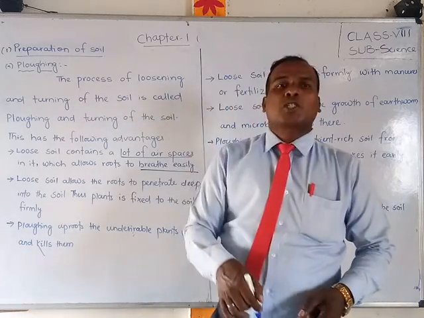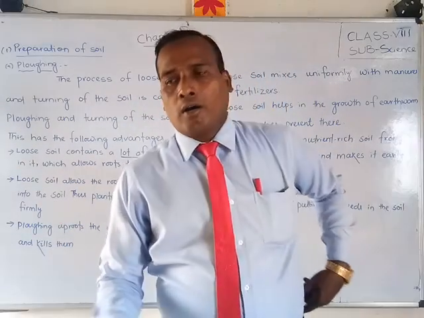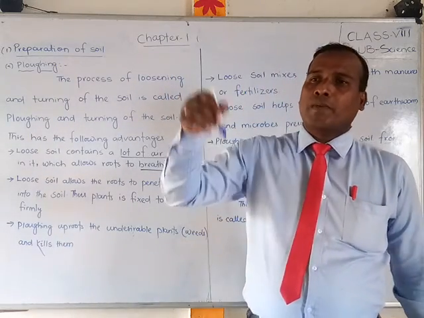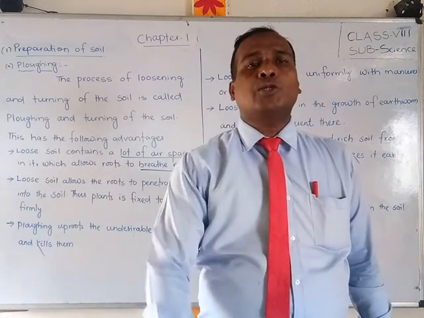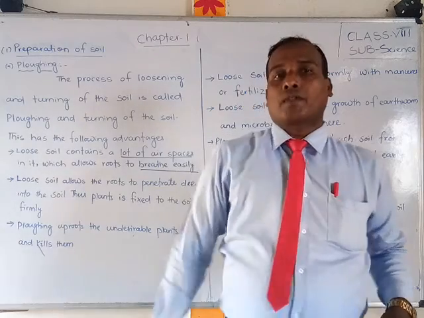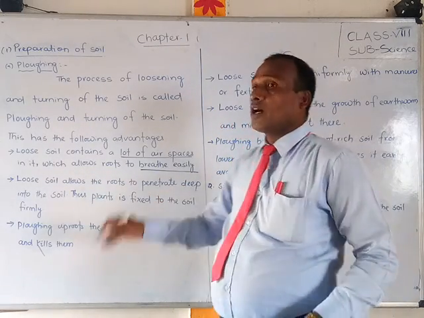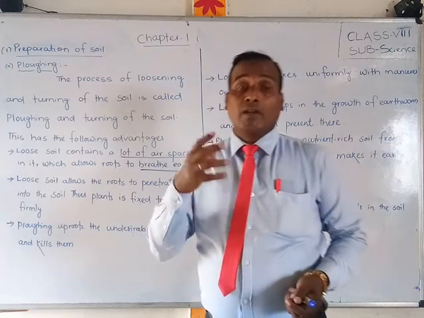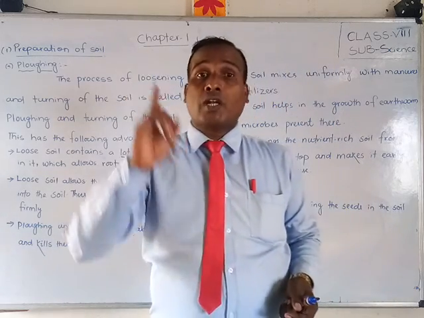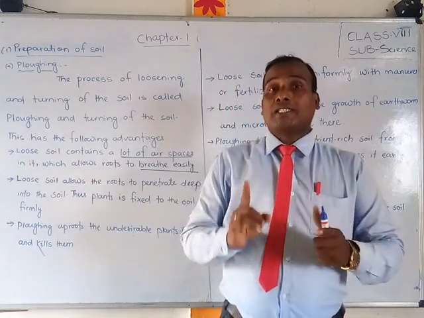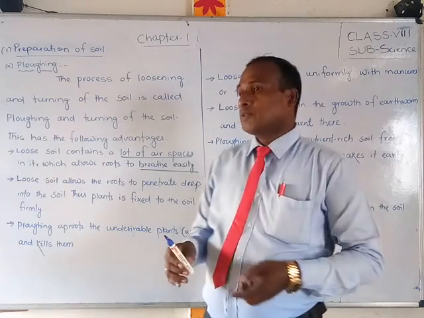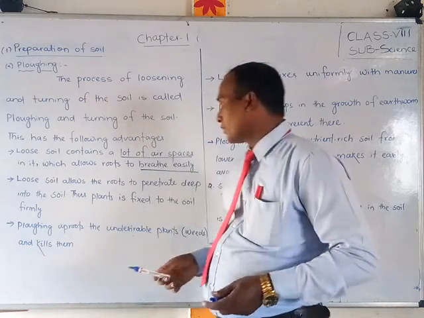If the soil is smooth or loose, then the plant's roots can penetrate deep into the soil, and thus plants can fix to the soil firmly. That means it cannot be uprooted. It will stand. It will be fixed firmly. Okay, that means it cannot be uprooted.